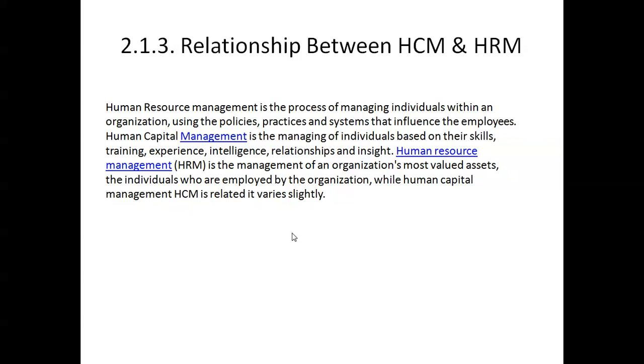Then the next one is that human capital management emphasizes having a strategic point of view. Then the role of human resource specialists in human capital management is seen as that of business partners. Then the various tools for measurement, and the things to be measured, are identified by human capital management.